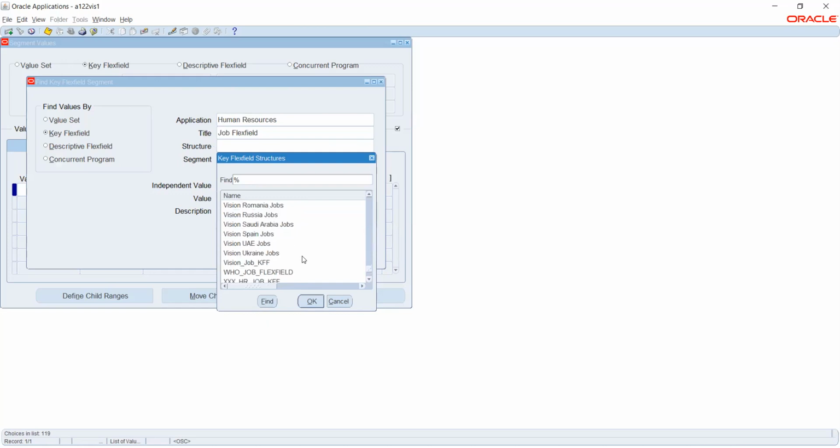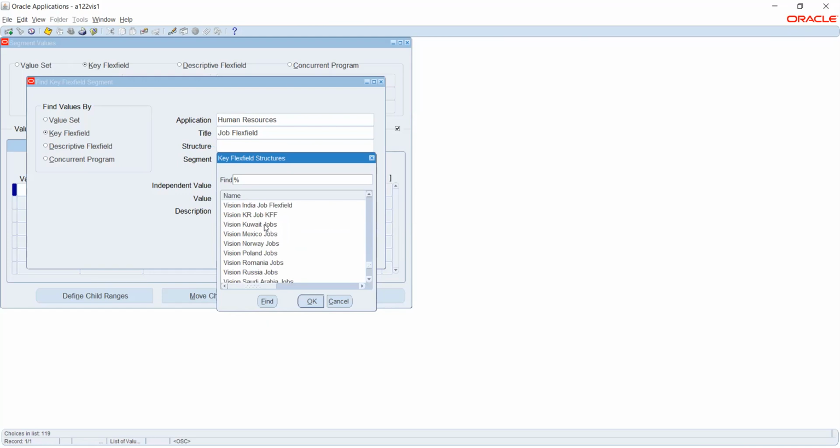So these are the list of global flex fields created already. These are seeded by Oracle, but whatever we are seeing with an underscore, like if you see here, YT underscore job, if it is Yuvraj underscore of job at KF of this, that means it's a separate organization. So for testing purposes, someone has created it in this name. Okay.